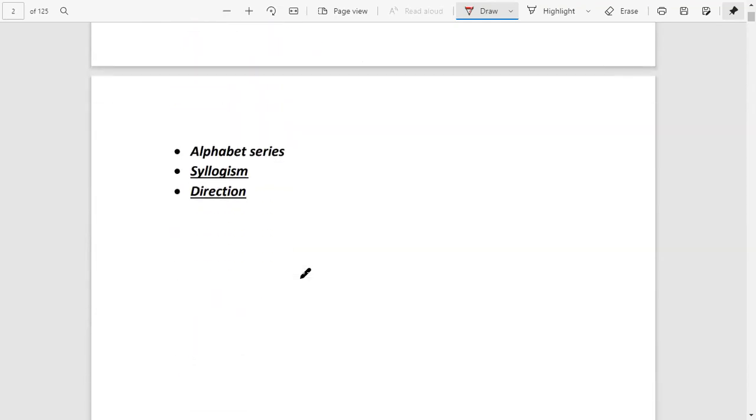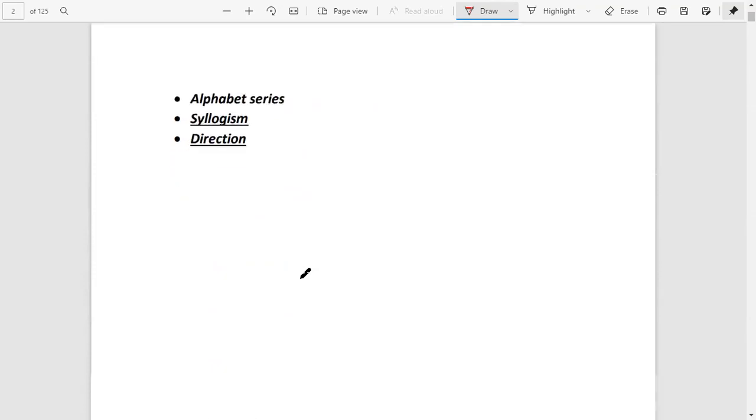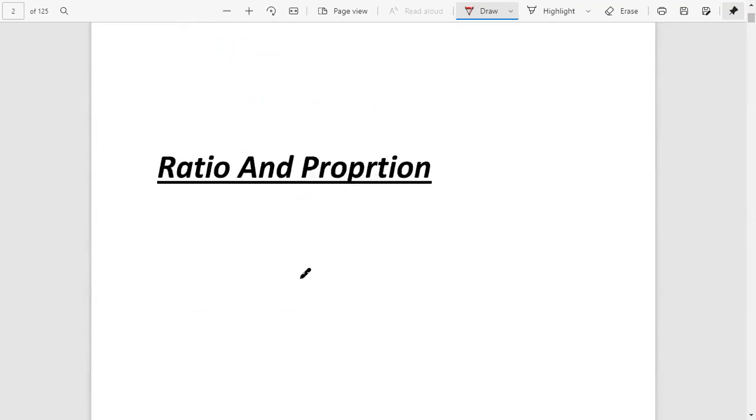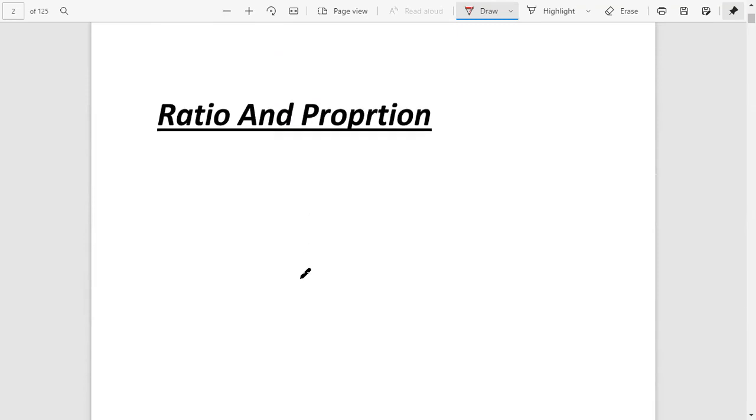So here I'm starting with the most important and confusing topic, ratio and proportion. A lot of questions are based on this content. So shall we start?